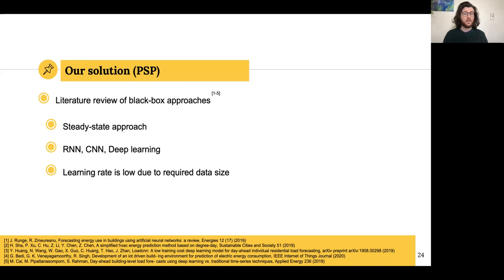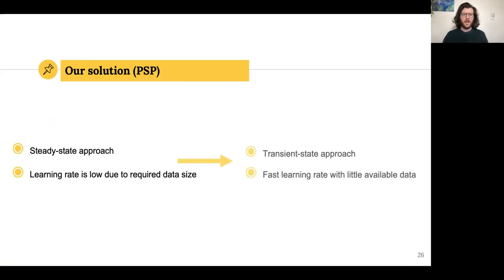However, the issue with this is that not only does the steady state approach not fit our needs, but also, because the most accurate predictions are by deep learning, the learning rate is very low. And so we need a very big data set to make predictions. So we need something that fits our needs, that is able to predict transient state and that is able to learn fast. So how do we do this?